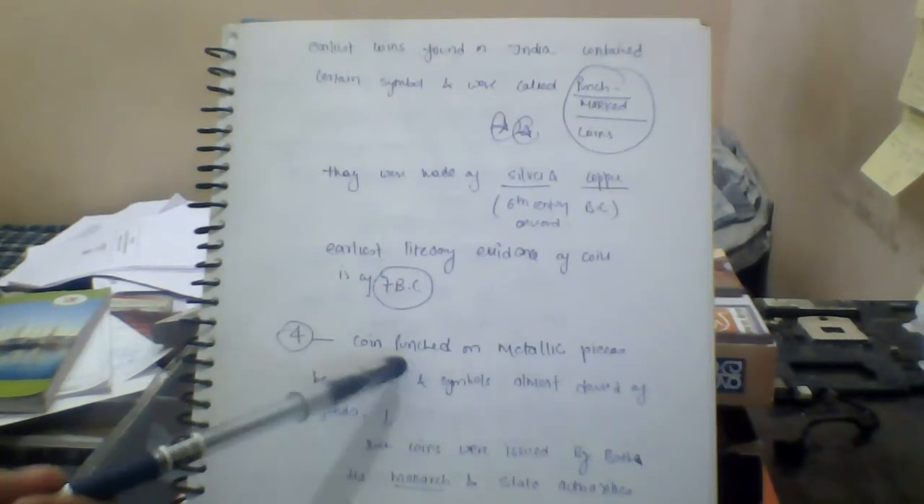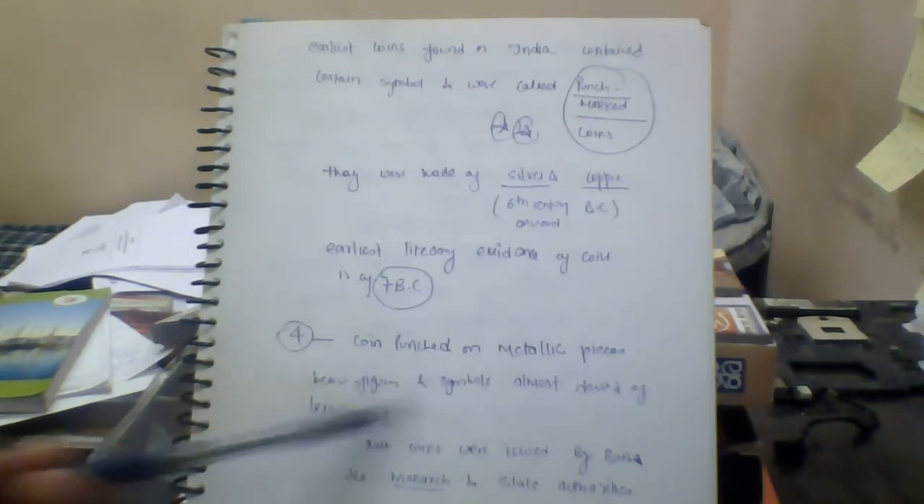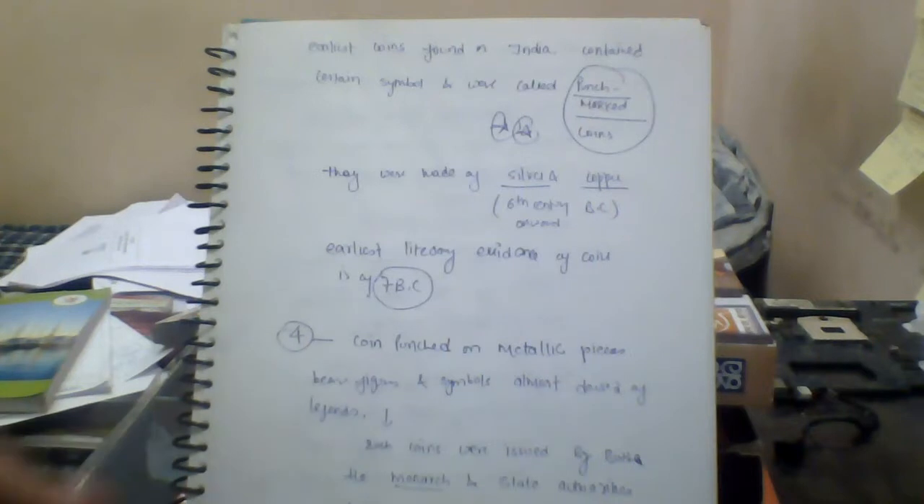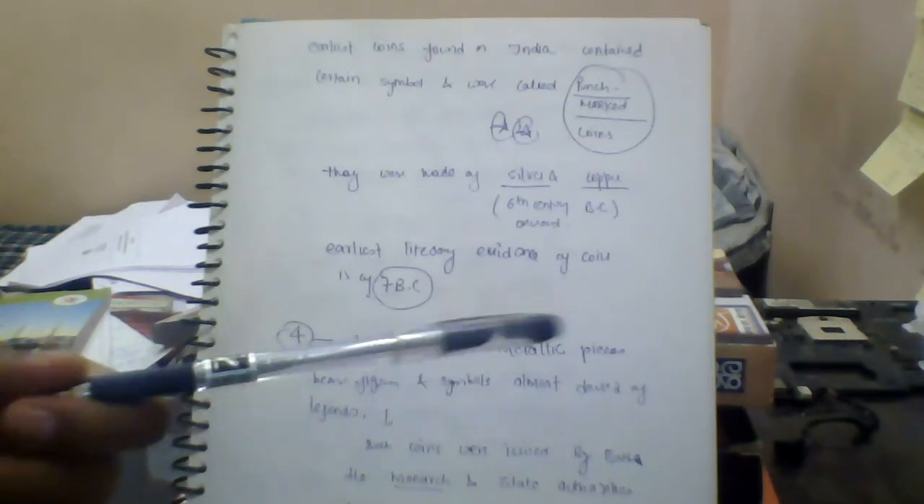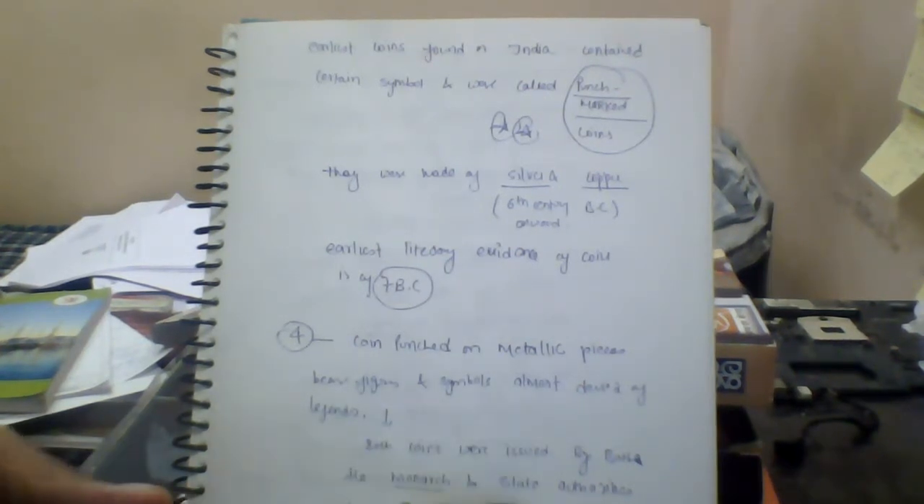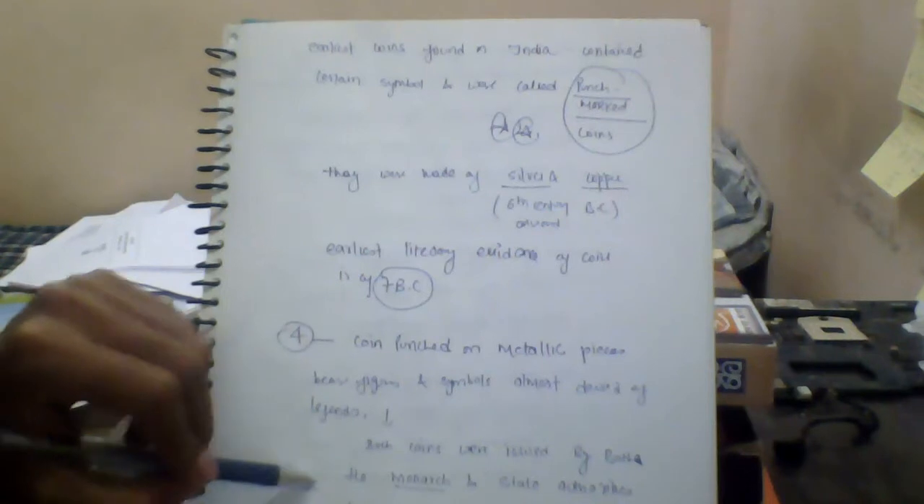Then coins were punched on metallic pieces. There were figures like a bear and some legends, and such coins were issued by both monarchs and state authorities, and also by private merchants. So this is also a very important thing to understand.